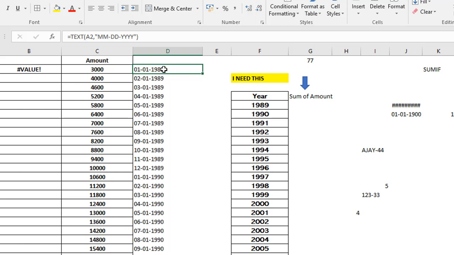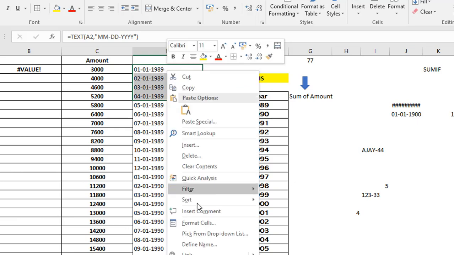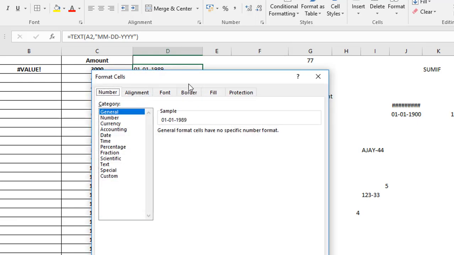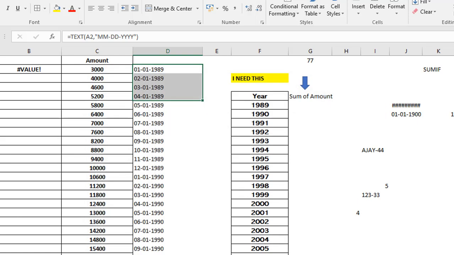For example, if I select all these cells and I right click and go to format cells, you see that when I click on General, it does not give me the number which this date was holding, which I shared with you, because now this is not a date. This is not a date, so this is not a number. So finally we have converted this date into a text using the text function.